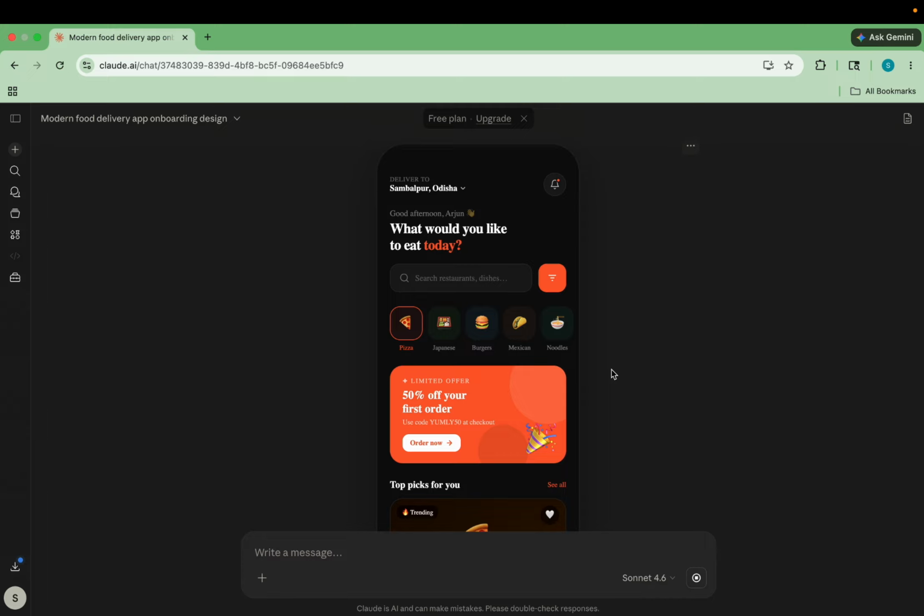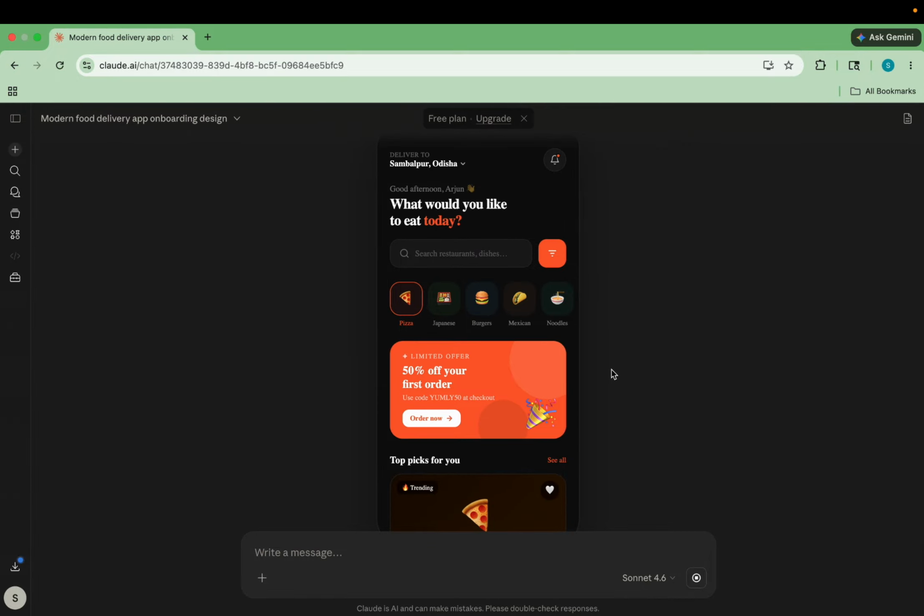Because I have created apps many times on my channel by using Claude, most of the time they prefer a dark theme rather than a light theme. I don't know why. If you pass a prompt saying that I need a light theme, they are going to create the app in the light theme. It's not like they don't create an app in the light theme. So you just need to pass in the prompt that you need something in the light theme.